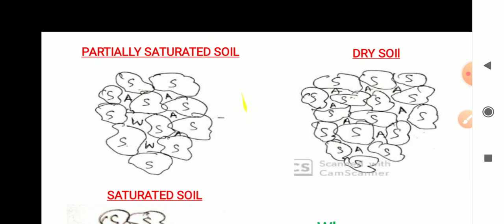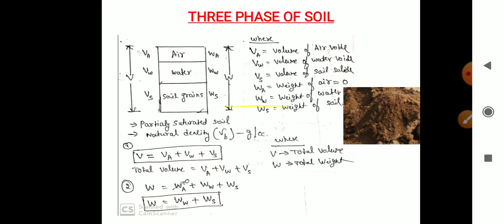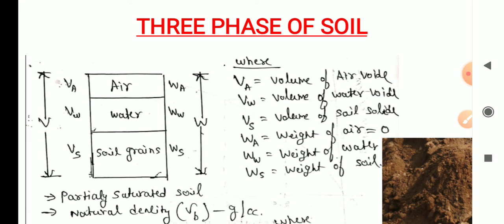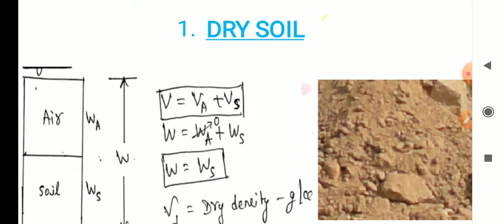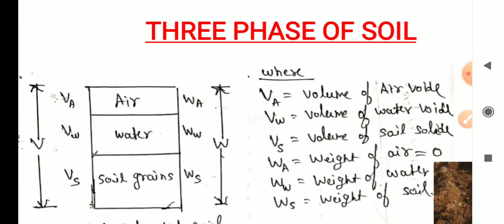So here we have partially saturated, dry soil and saturated soil. Three phase means partially saturated, two phase means dry soil and saturated soil. Three phase of soil is nothing but partially saturated soil. Two phase is nothing but it may be dry soil or saturated soil. But partially saturated soil means it is three phase.